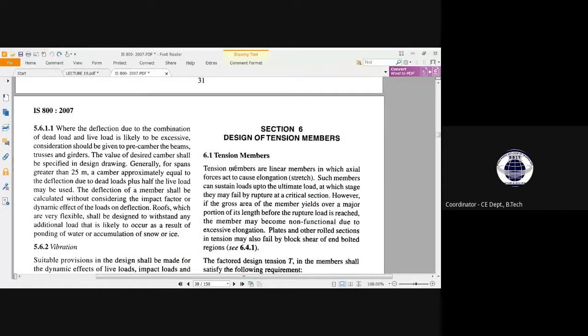Now here the tension member acts like a linear member in which axial forces act to cause elongation, obviously. If this is a member, this is an axial force, right? This is a tensile axial force.